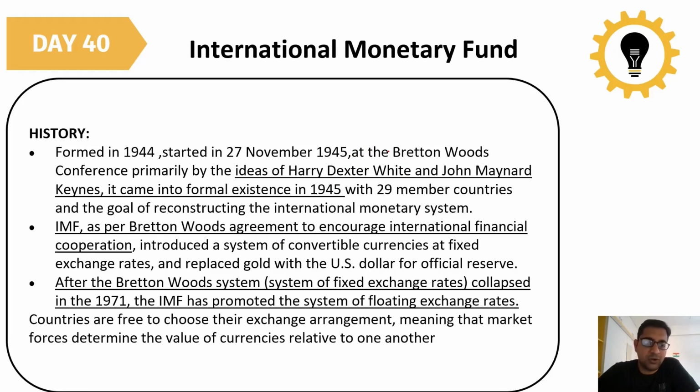It started at the Bretton Woods Conference, with the agreement dated 27th December 1945. The idea of its creation was given by Harry Dexter White and John Maynard Keynes; these are the two people behind the formation of the IMF. It began with 29 member countries, with the goal of reconstruction, so that no country should go into crisis if anything happens to it.